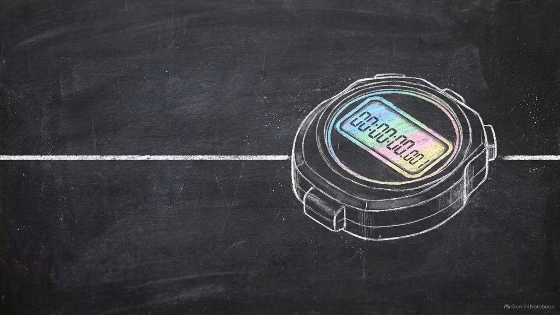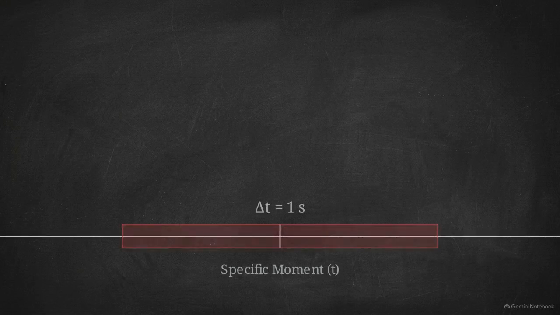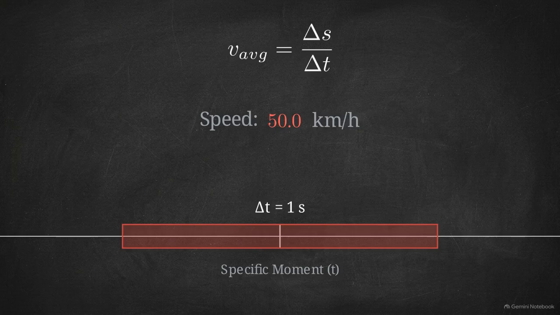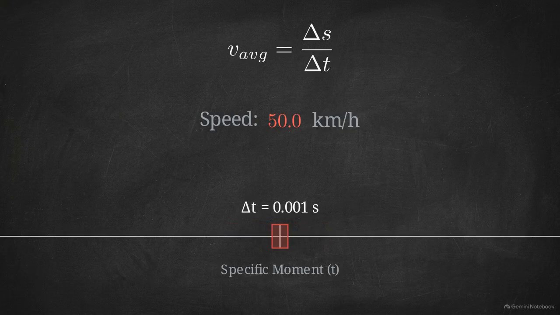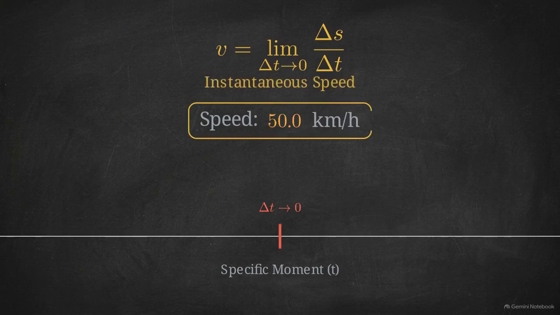Instead of freezing time completely and breaking the equation, we can use a conceptual workaround. We examine a smaller slice of the trip. This timeline represents our measurement window. We start by calculating the average speed over 1 full second. Then we shrink that window to 1/10 of a second, then down to a single millisecond. As that time interval becomes increasingly microscopic, the car's speed has virtually no room to fluctuate. The average calculation stabilizes, honing in on one undeniable target number.